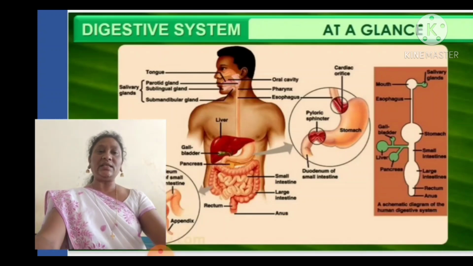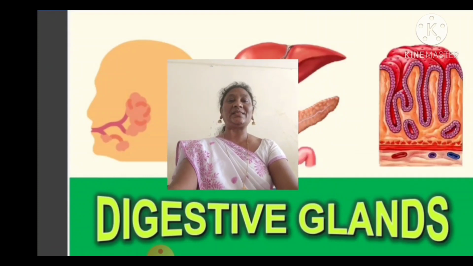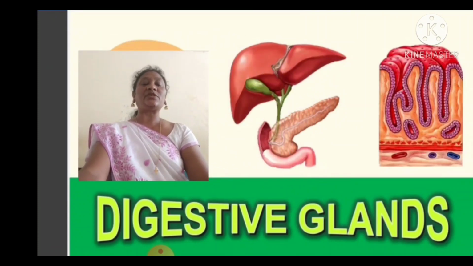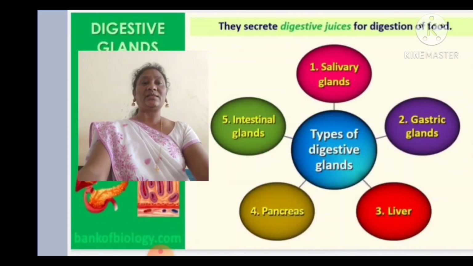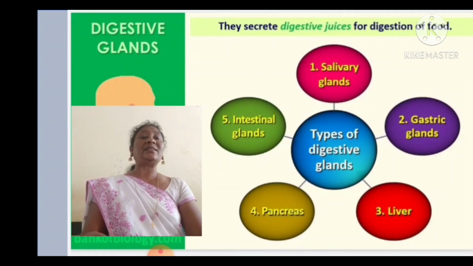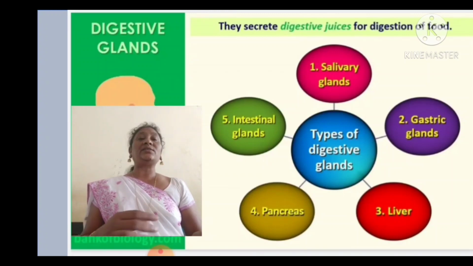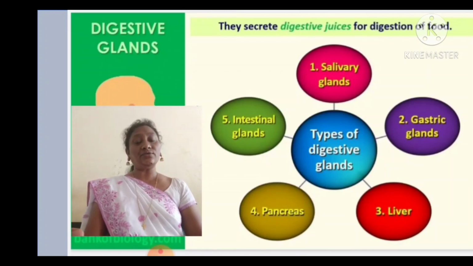And now let us see the different types of digestive glands. What are the different types of digestive glands? The digestive glands secrete the digestive juices for the digestion of food. What is the main thing? The digestive glands secrete the digestive juices. These digestive juices help in the better digestion of the food which we eat.